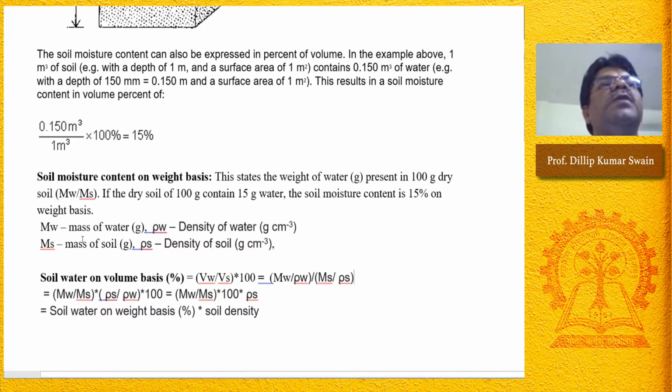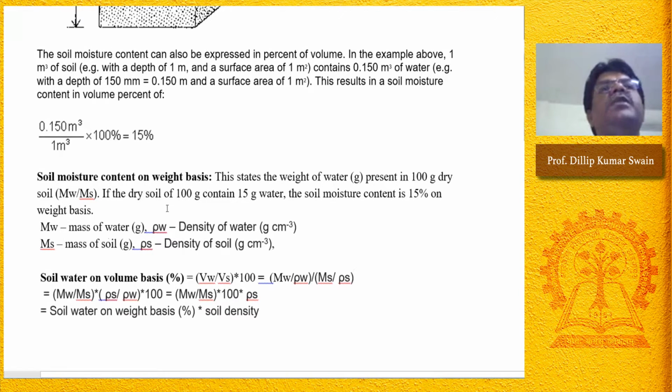So how can we calculate the soil moisture content on a volume basis from a weight basis? If the soil moisture content is known on a weight basis, it can be converted to a volume basis. Your question was how to calculate the volume basis. It is very easy. In the laboratory method, you bring the soil sample and measure the soil moisture on a weight basis. Take the fresh soil samples, note the initial weight, and keep them in an oven for drying. Once the moisture is lost from the soil, take the final weight as only the dry weight of soil. That gives the soil moisture content on a weight basis.